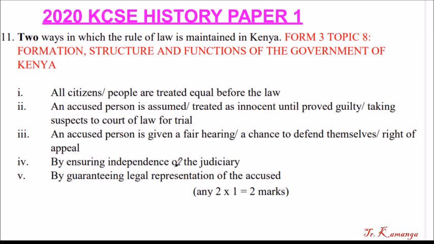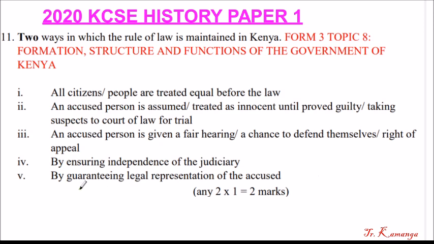Number 4, by ensuring independence of the judiciary. Independence means the judiciary should not be directed what to do. For example, if one is accused, the executive should not direct the judiciary in determining their case.